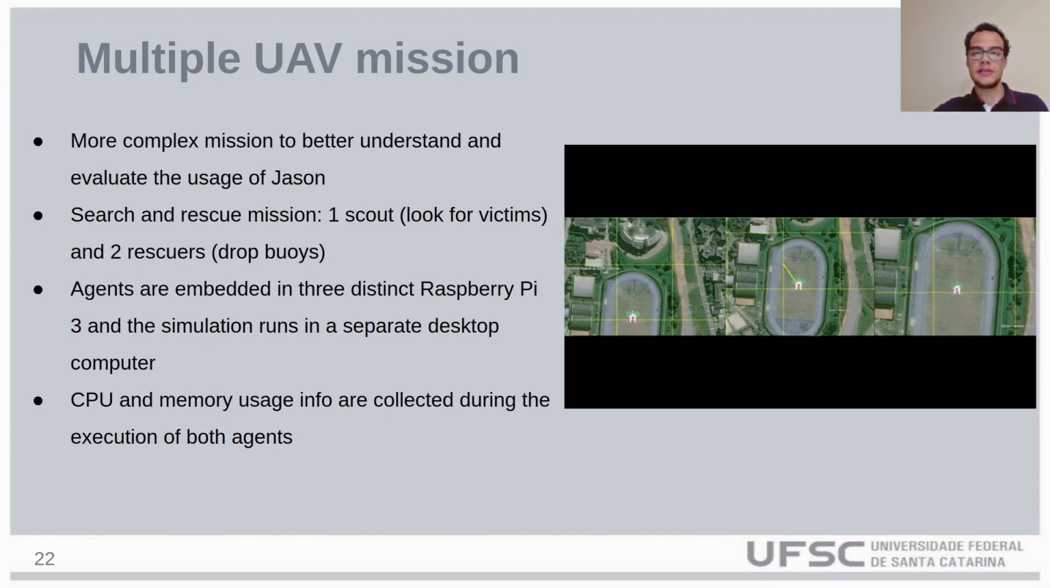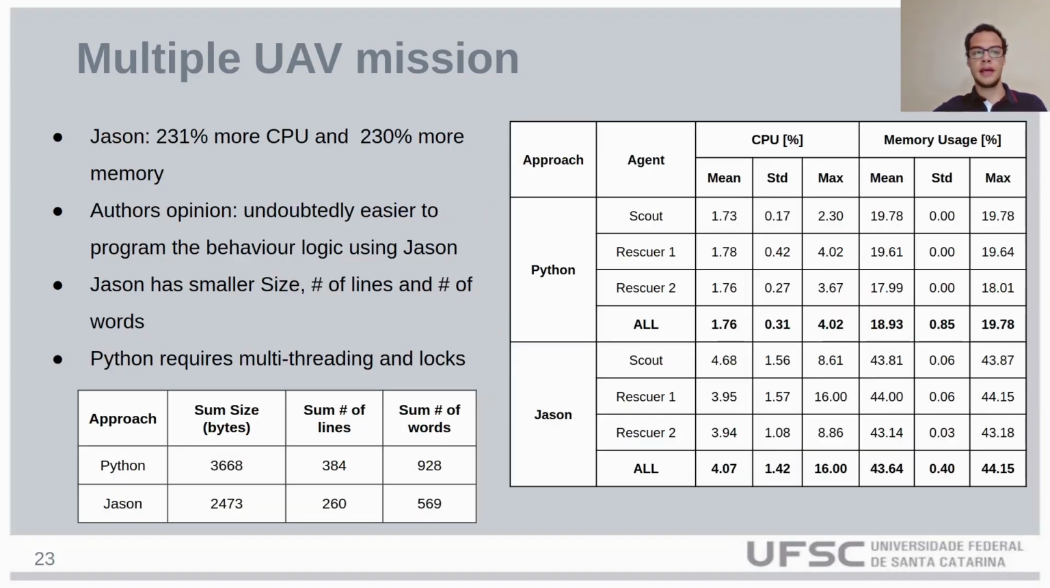Once again, the Jason agents were replaced by a Python agent, and CPU and memory usage were collected during the execution of both agents. As expected, the Jason program consumed more computational resources than Python. In this specific use case, 231% more CPU and 230% more memory.